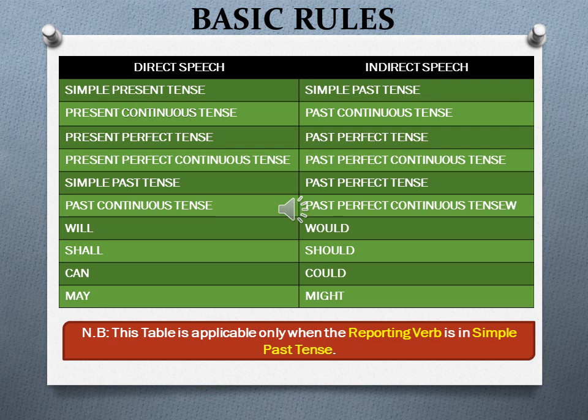There is no alternative. And one more thing that you have to remember, this table is applicable only when the reporting verb is in simple past tense. I have already told you what is a reporting verb. So when the reporting verb is in simple past tense, then this table will apply, means the tenses will change. And if it is in any other tense other than simple past tense, then this table will not apply. That means there will be no change in tense.